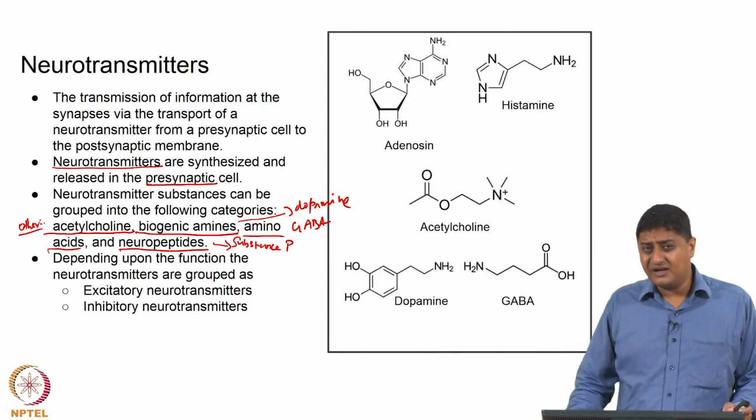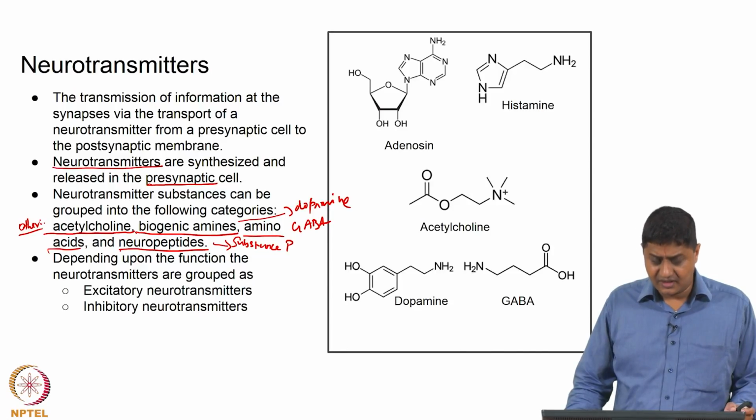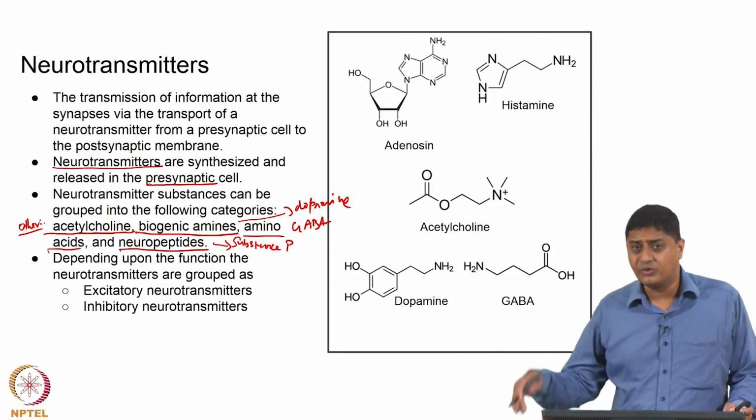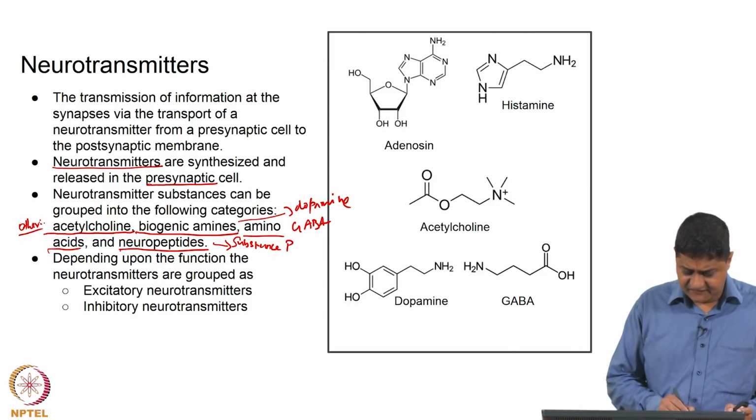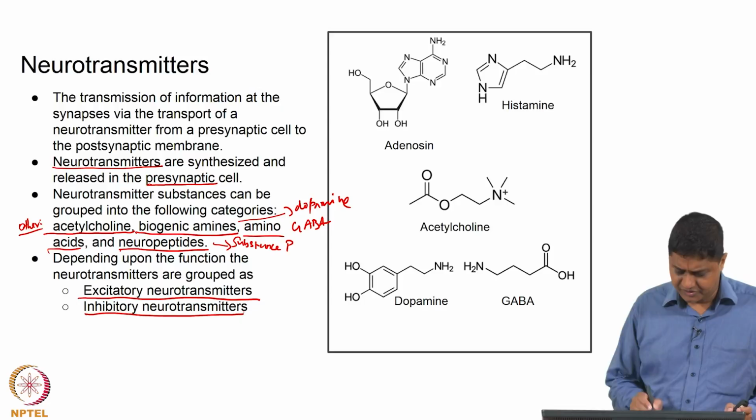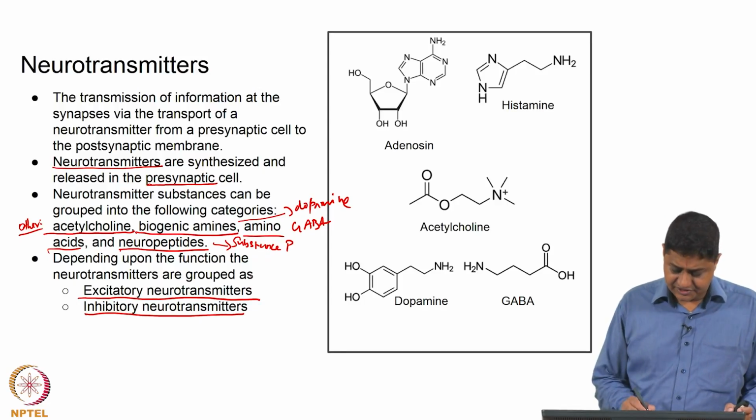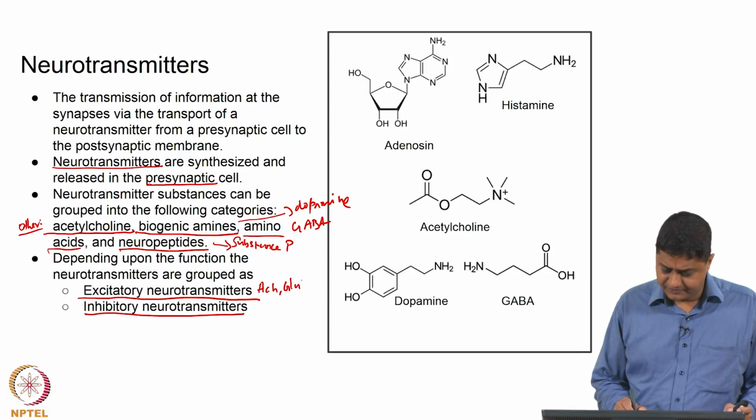In general, depending upon whether the neurotransmitter is causing excitation or inhibition in the postsynaptic membrane, they are classified as excitatory neurotransmitters or inhibitory neurotransmitters. Examples of excitatory neurotransmitters are acetylcholine and glutamate, and the famous example for an inhibitory neurotransmitter is GABA.